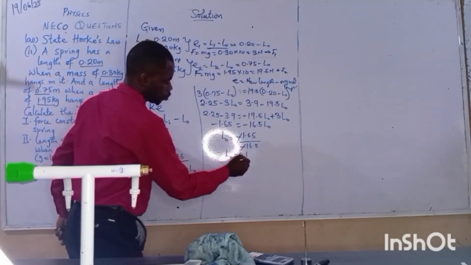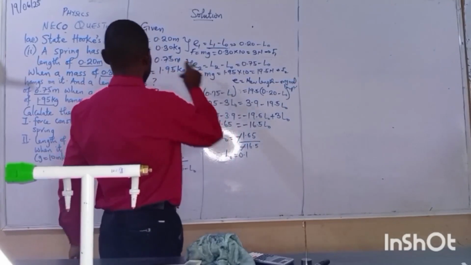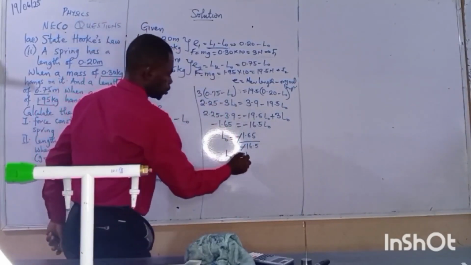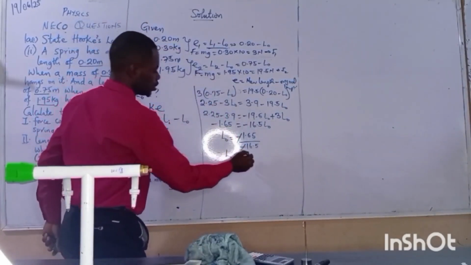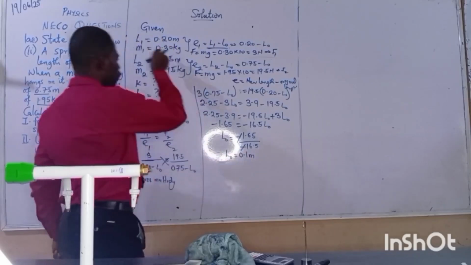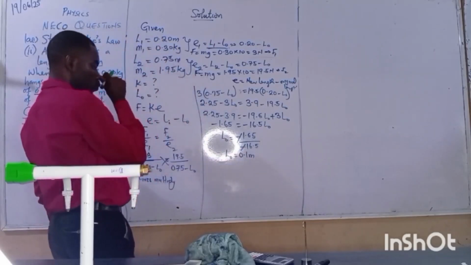That is 0.1. What is it? Is it in centimeter? It is in meter. So that is our L0, it is 0.1 meter. That information has been kept for us: 0.1 meter.